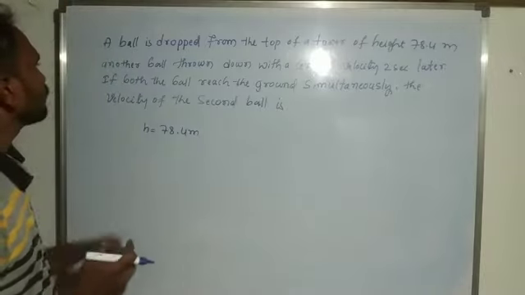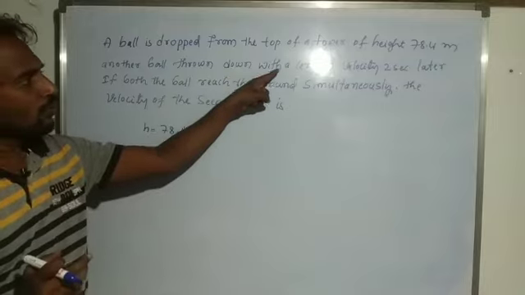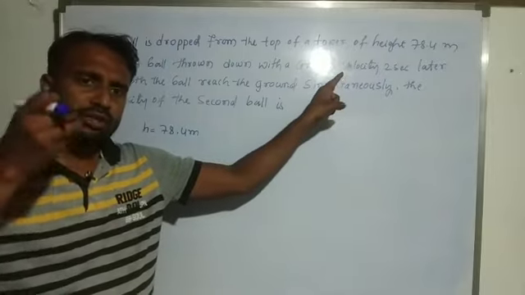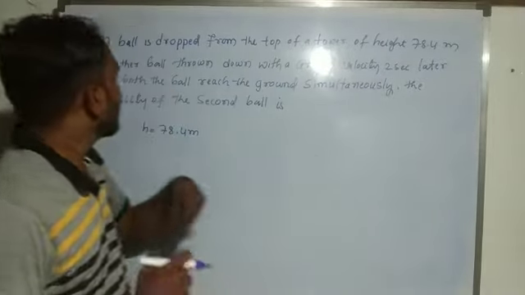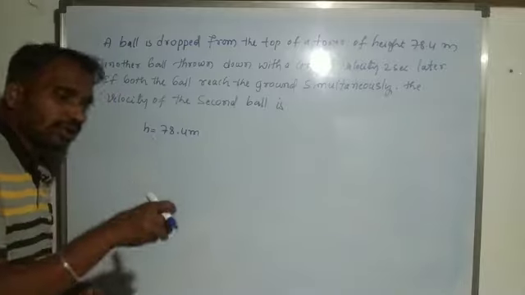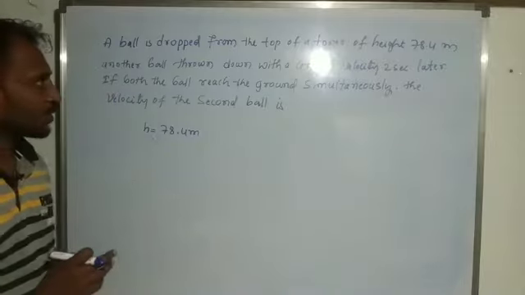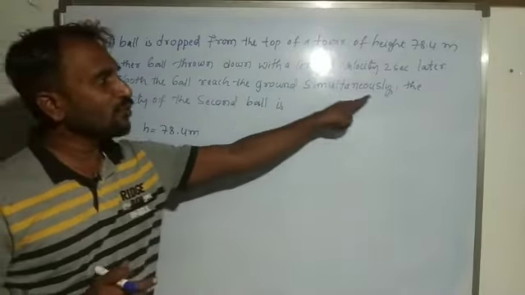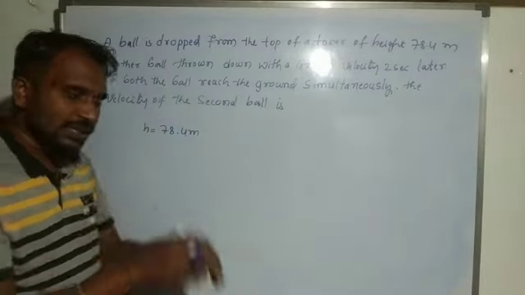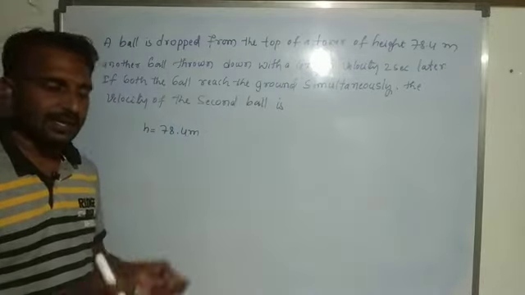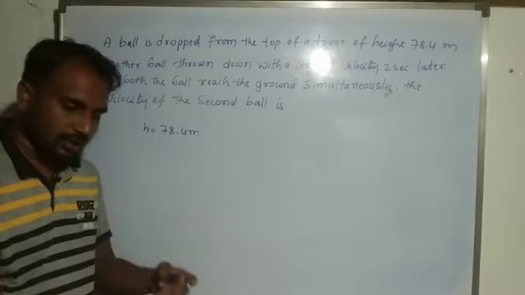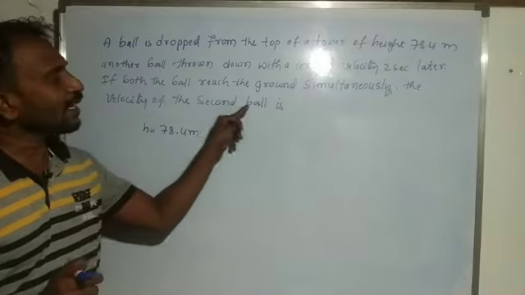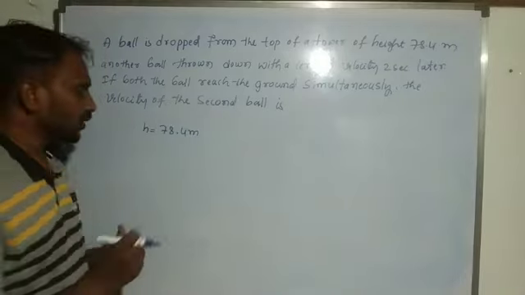Another ball is thrown down with a certain velocity, a particular velocity, while the first ball is just dropped. After 2 seconds, another ball is thrown downward. If both balls reach the ground simultaneously, at a time, the question is the velocity of the second ball.